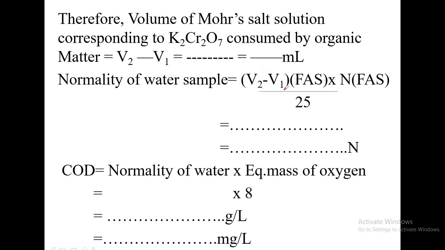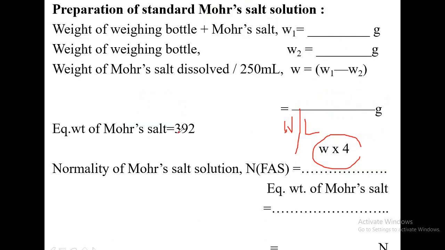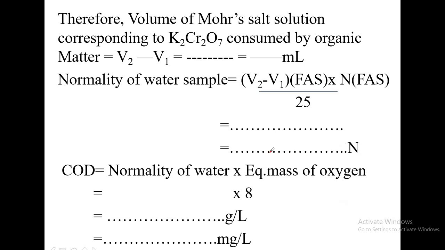Now V2 minus V1 is the FAS volume, because V2 is the FAS volume, you have titrated with the FAS, and V1 is also FAS volume. Write the difference, then multiply it by the normality of FAS that you have calculated. The normality of FAS you will get here, that value you substitute here, then you get the normality of the water sample.